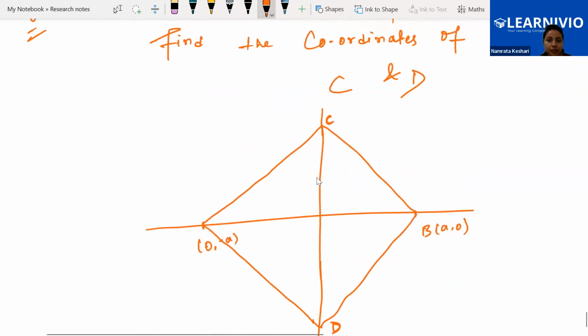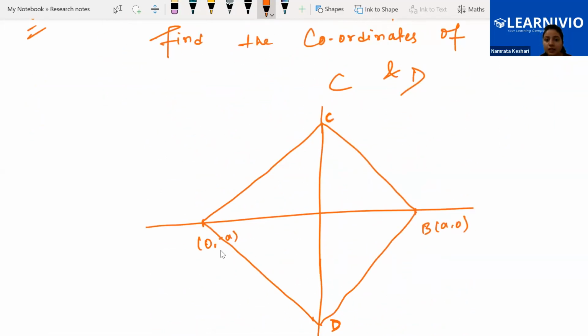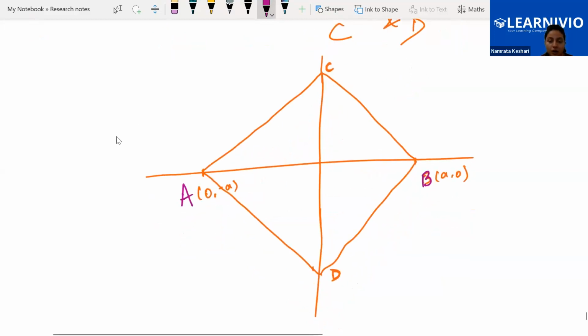Here we have to find the coordinates of C and D. Here this is point A, this is point B. C is on the top and D is at the bottom.